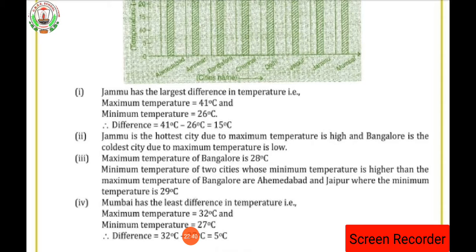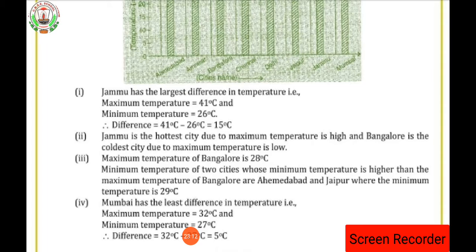Difference means you have to subtract, isn't it? So 41 degrees centigrade will be subtracted with 26 degrees centigrade. You will get the answer as 15 degrees centigrade. Then the second question asked, which is the hottest city and which is the coldest city? So Jammu is the hottest city because its maximum temperature is high. Okay, and Bangalore is the coldest city because its maximum temperature is low.